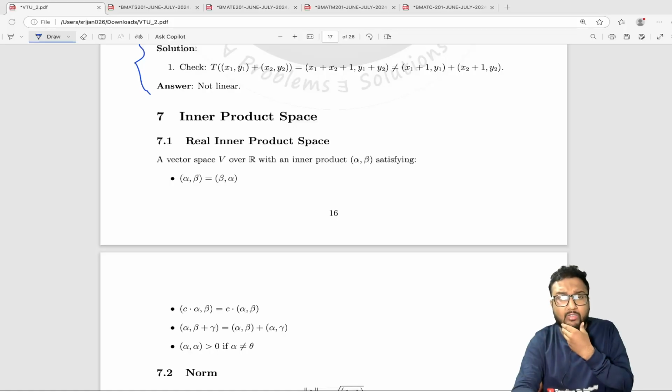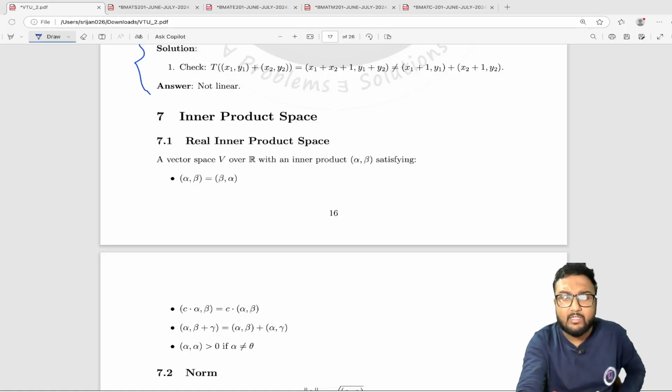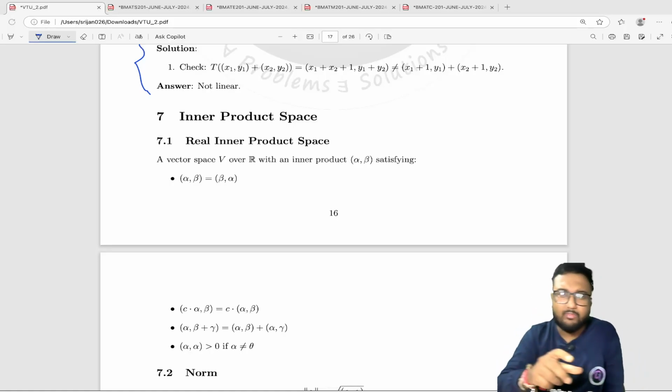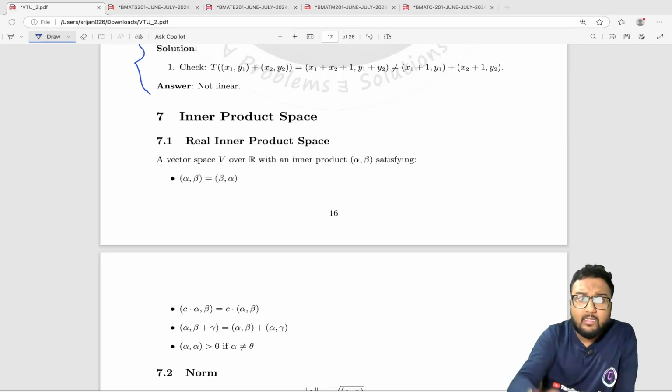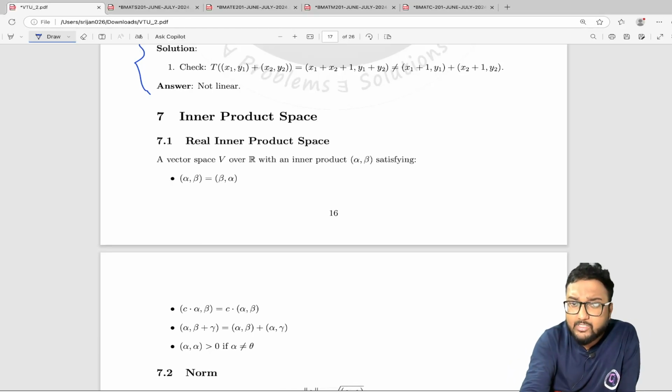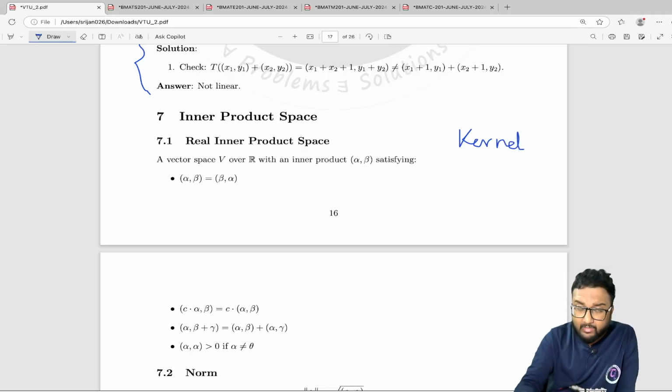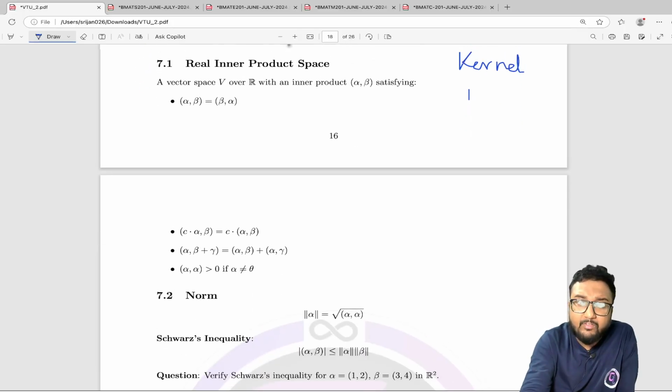Yes, I have to include it, it is not written here, but I will include it definitely. I think I forgot about that. That is kernel and image, and also I will include the rank nullity theorem, Sylvester's law of nullity. Okay, so all these things I will include here, very very important.